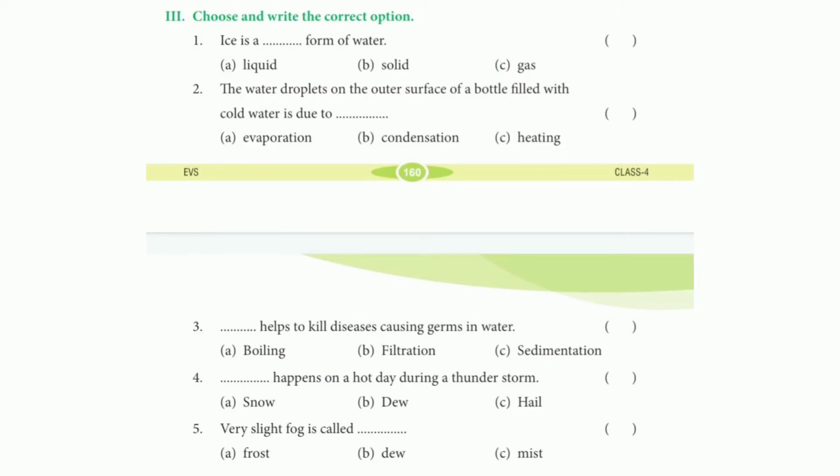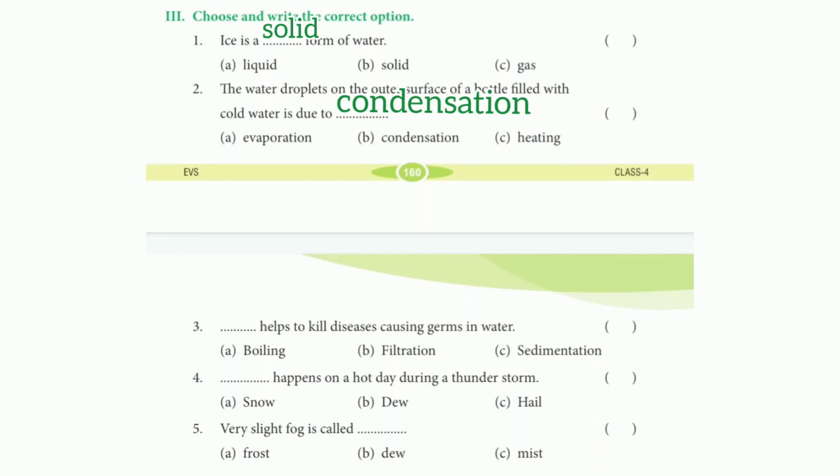Choose and write the correct option. Number 1. Ice is a dash form of water. Ice is a solid form of water. Number 2. The water droplets on the outer surface of a bottle filled with cold water is due to, we know this, B. Condensation. Number 3. Dash helps to kill disease causing germs in water. Is it boiling, filtration or sedimentation?